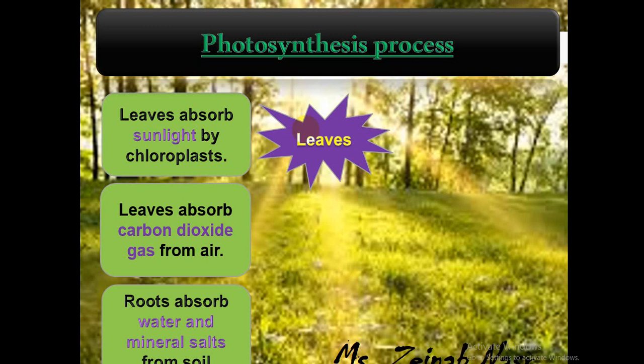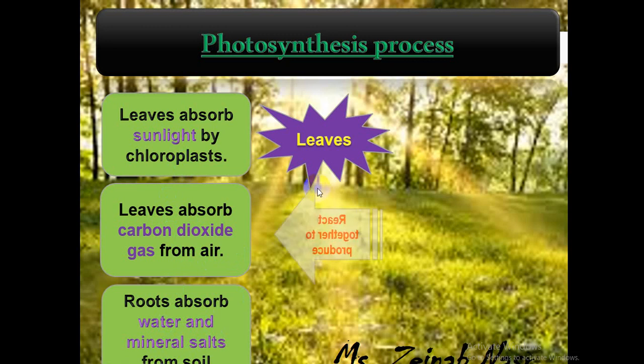Again, the photosynthesis process takes place in the leaves. To make photosynthesis, leaves need sunlight, carbon dioxide gas, water and mineral salts. Leaves absorb sunlight by chloroplasts or green plastids. Number 2, leaves absorb carbon dioxide gas from the air. Number 3, roots under the ground absorb water and mineral salts from the soil, and from the roots they give them to the stem, and from the stem to the leaves.